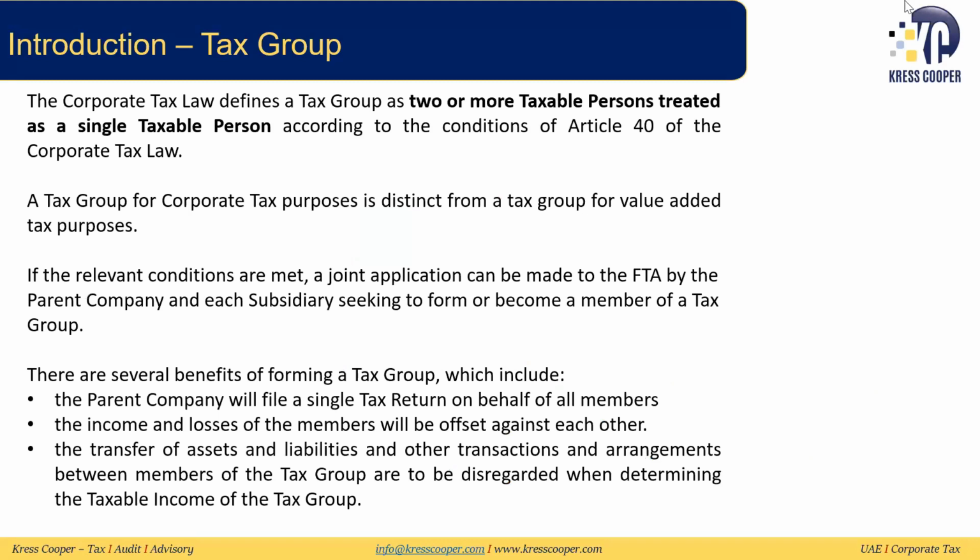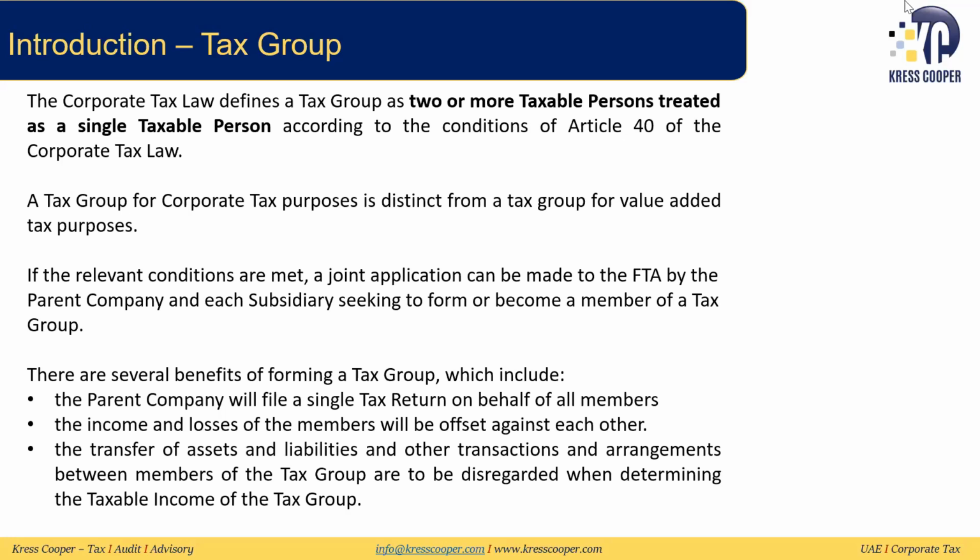So this tax group guide basically tells you that if there are two or more taxable persons who are meeting the conditions which are given under Article 40 of the Corporate Tax Law, then they can be treated as a single taxable person. They can form a tax group.